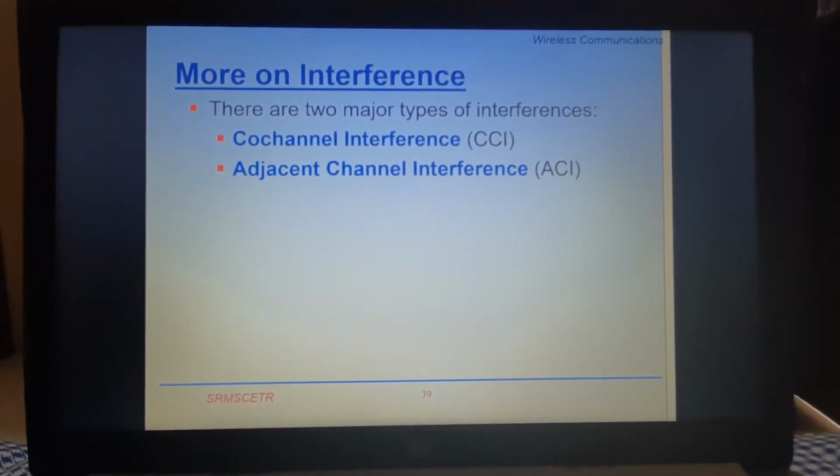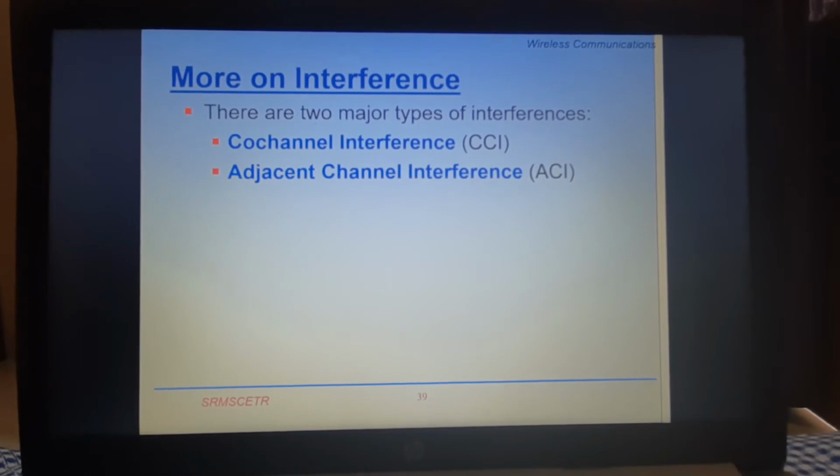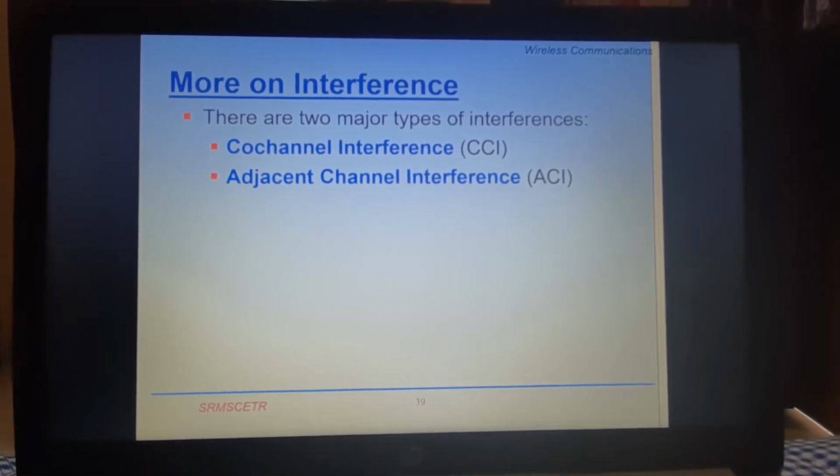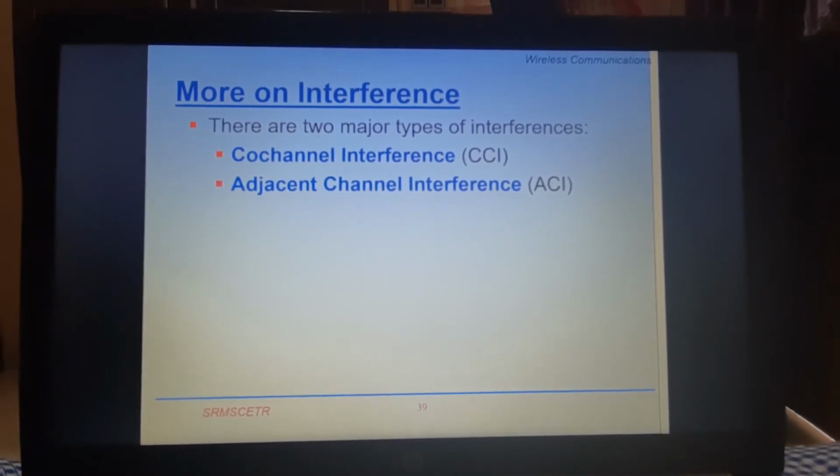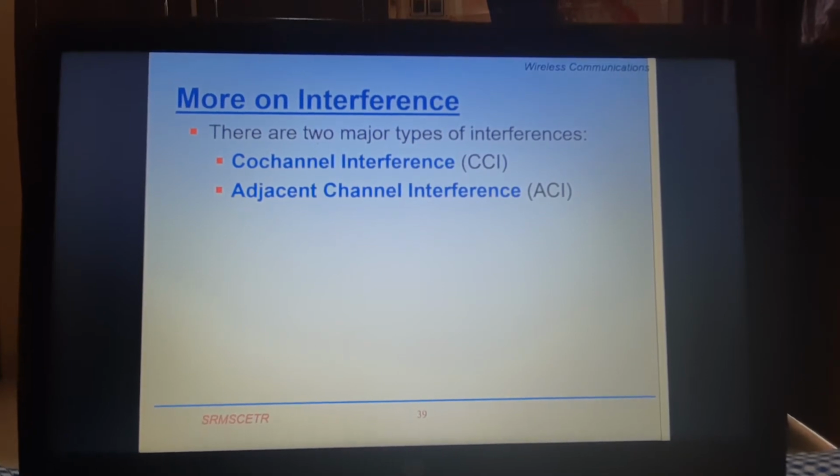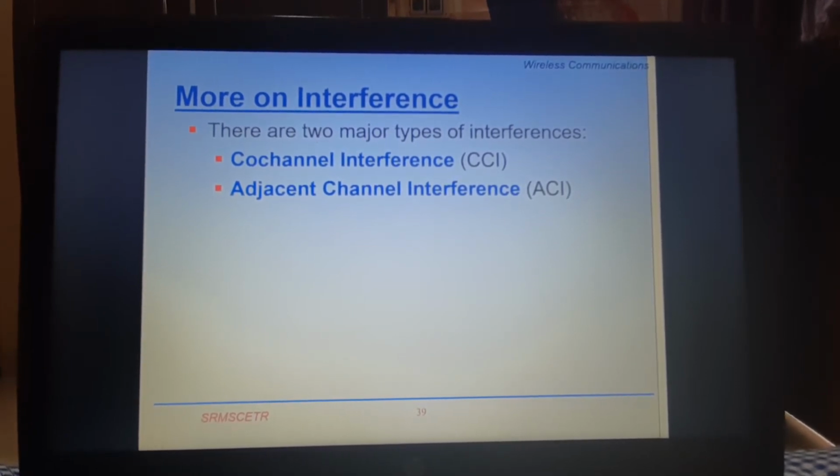More on interference. There are two major types of interference. The first one is co-channel interference and the second one is adjacent channel interference. As far as co-channel interference is concerned, it has been explained to you.